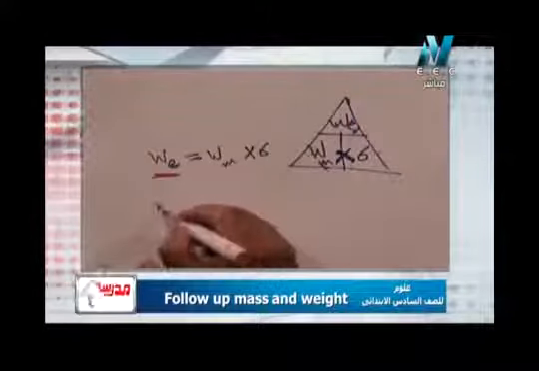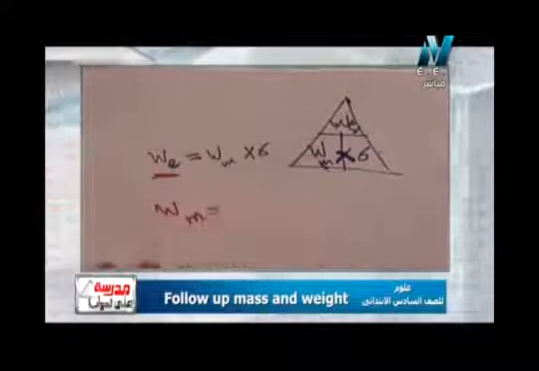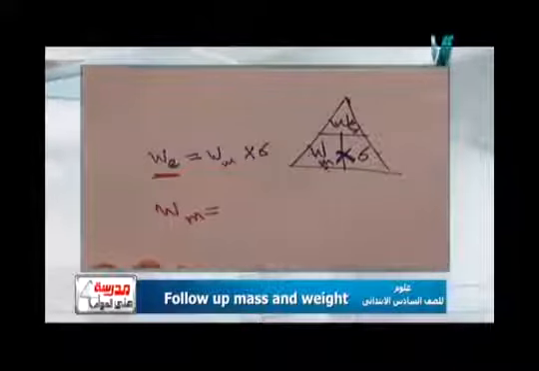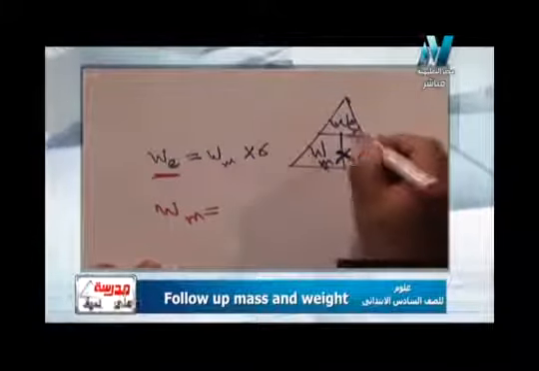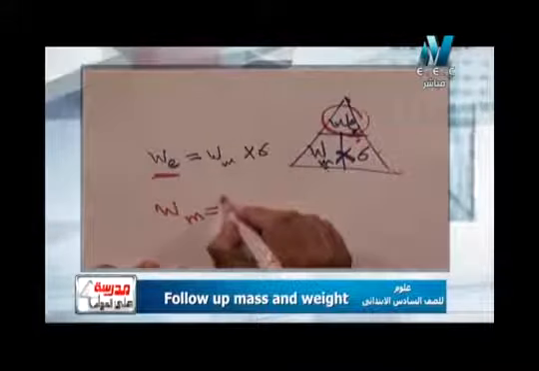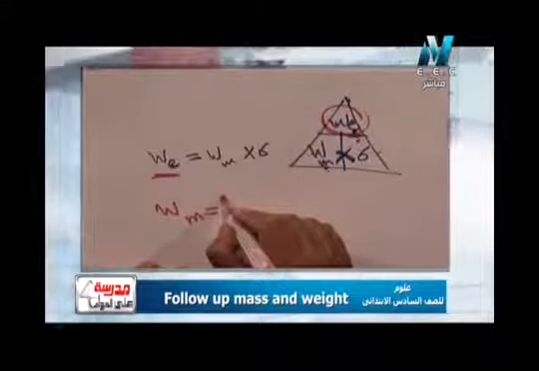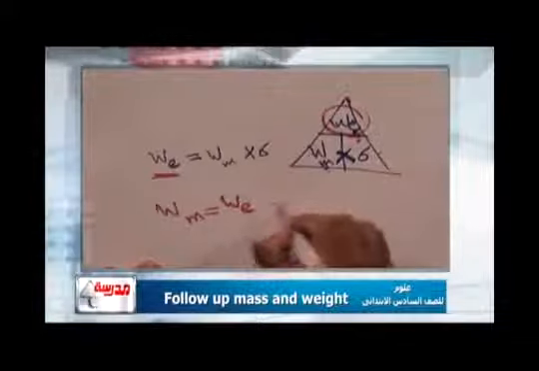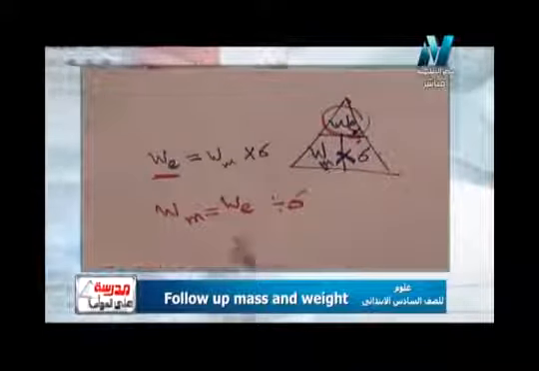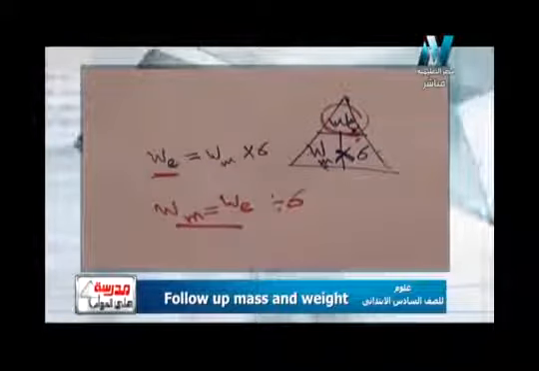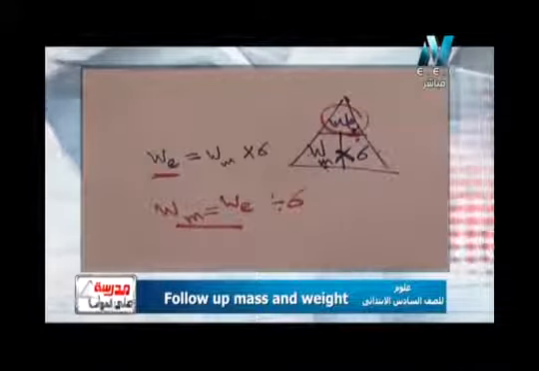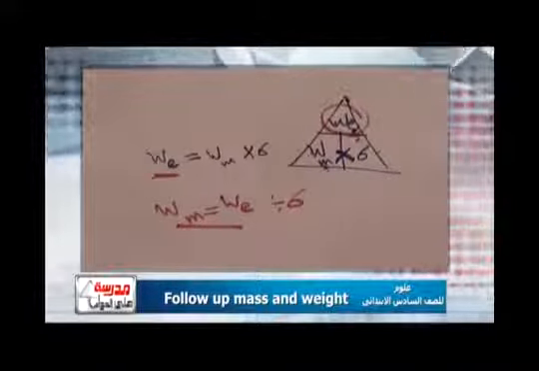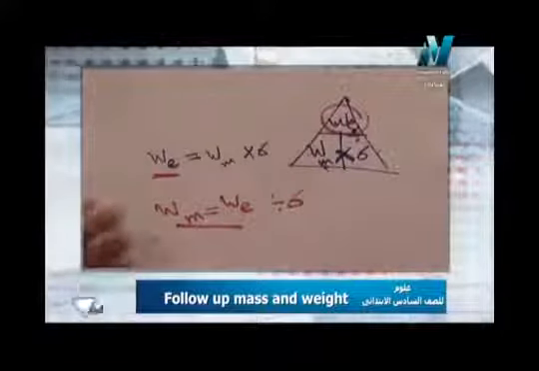If I want weight on the moon, I write weight on the earth divided by 6. These are easy triangles, and they are very important at the same time. So let's start to see how to solve a problem with these triangles.